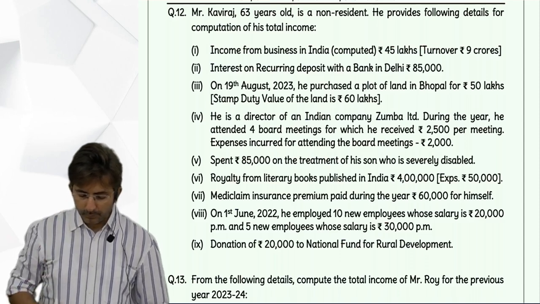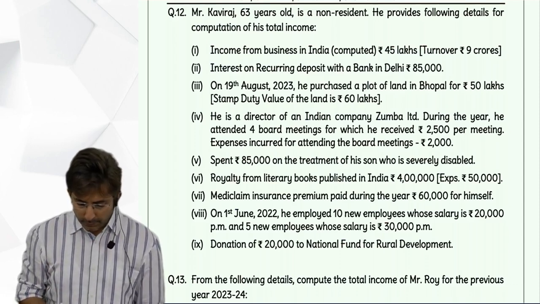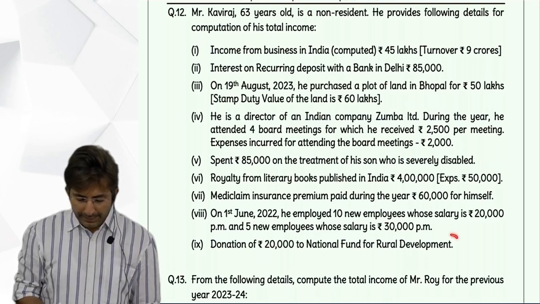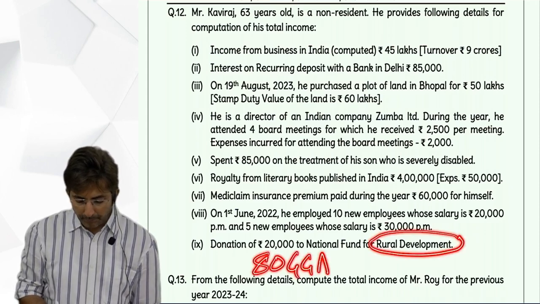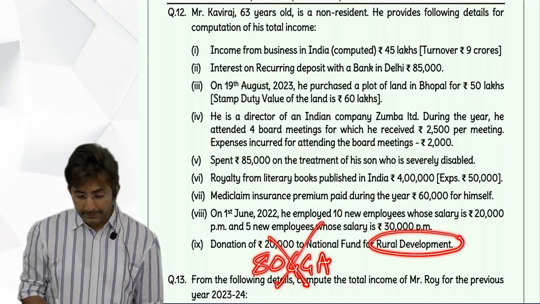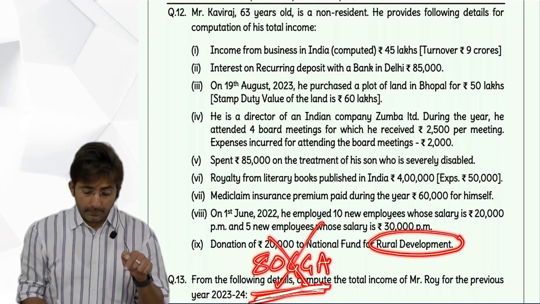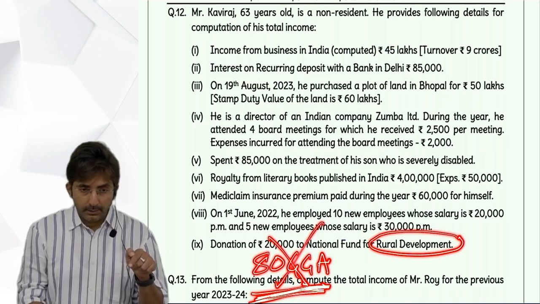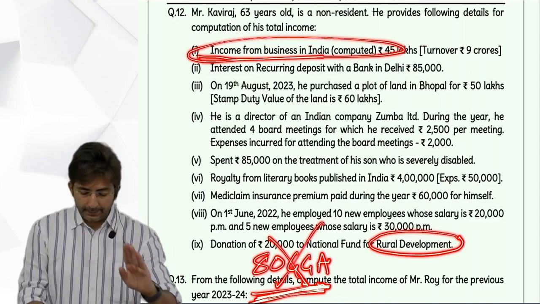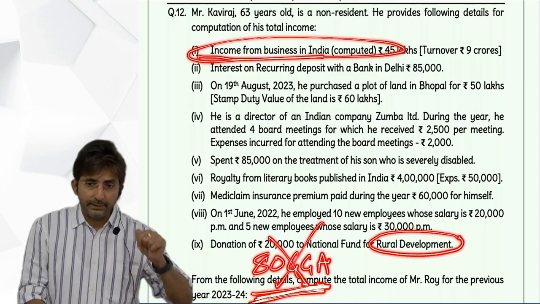So 80JJAA is 7,20,000. Then donation of 20,000 to National Fund for Rural Development. Rural Development donation actually comes in 80GGA, but it will not be allowed. For 80GGA, what was the rule? Assessee should not have business income. Here he has income from business, and those having income from business will not get 80GGA. So 80GGA will not be allowed, because he is having income from business.